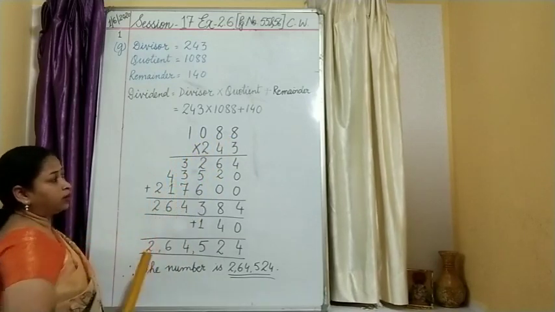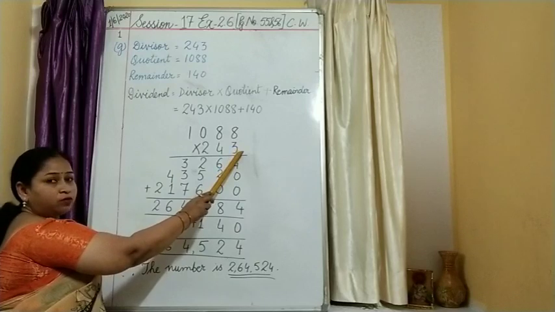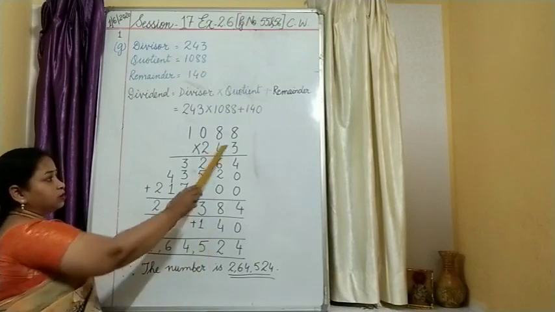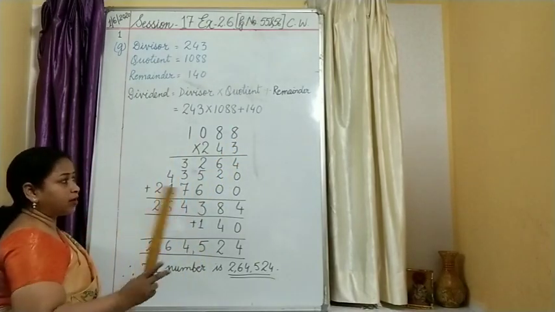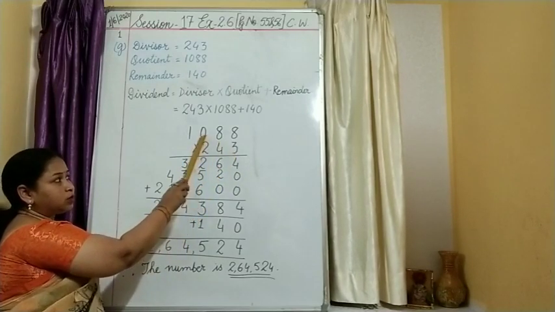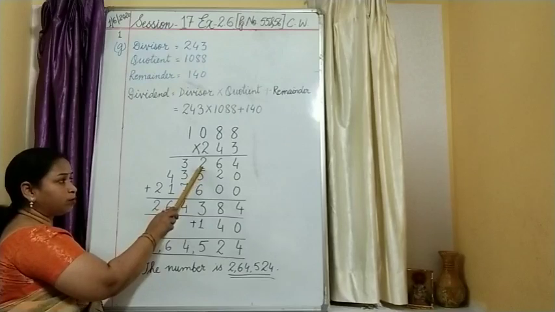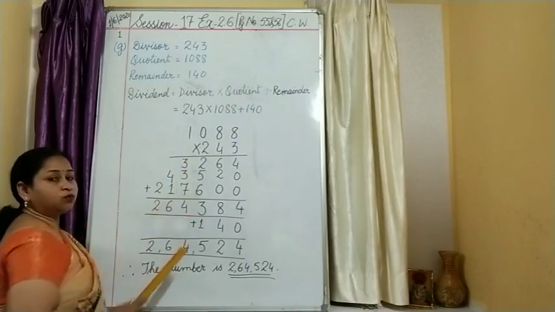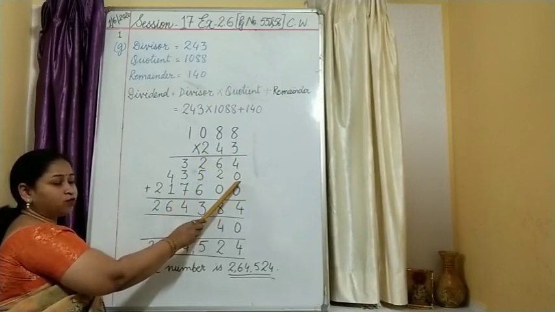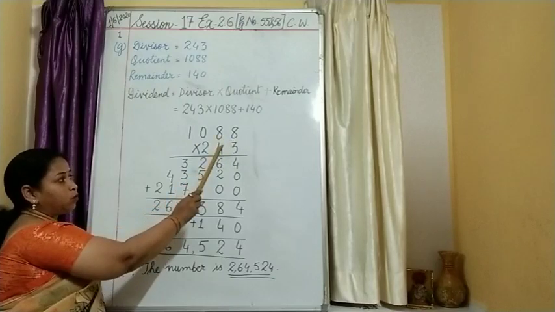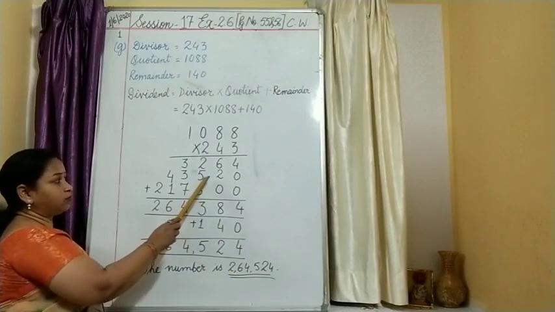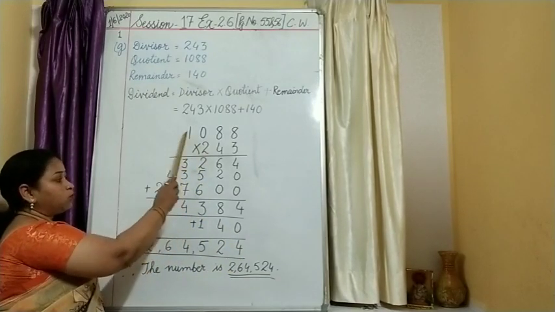1088 multiplied by 243. First we will multiply by 3. So the first row will be the multiplication by 3 itself. 3 8s are 24, 2 carry, 3 8s are 24 plus 2, 26. Here 0 is there, so 3 zeros are 0 and you add 2. Then 3 ones are 3. So the first row is complete. Then 4 is at the tens place, children, so while multiplying you have to place a 0 over here. Multiply by 4: 4 8s are 32, 3 carried, 4 8s are 32 plus 3, 35, 5. So 3 over here, then 4 ones are 4.